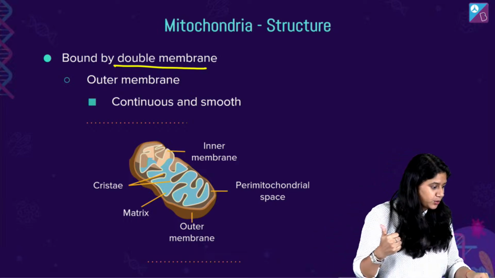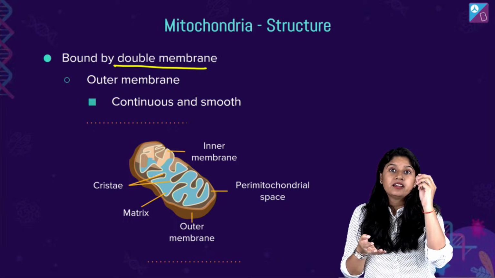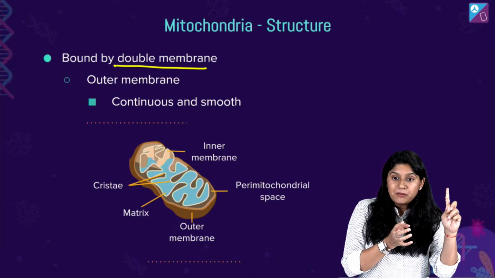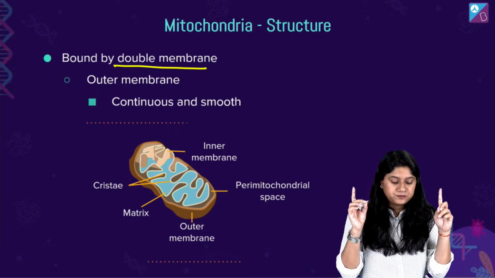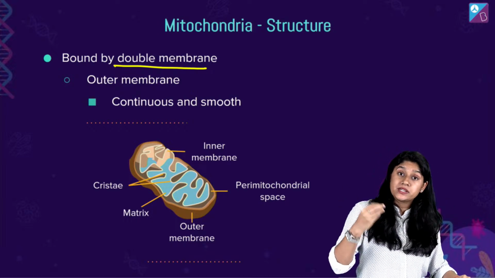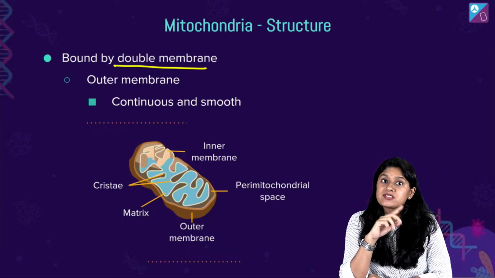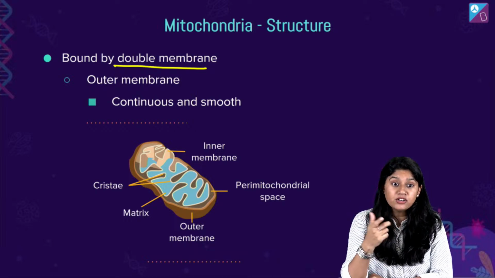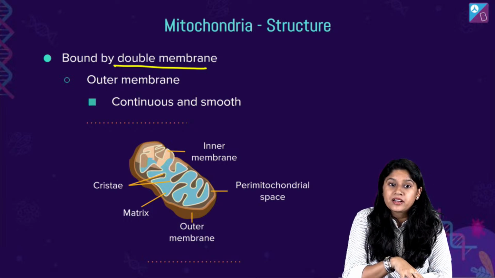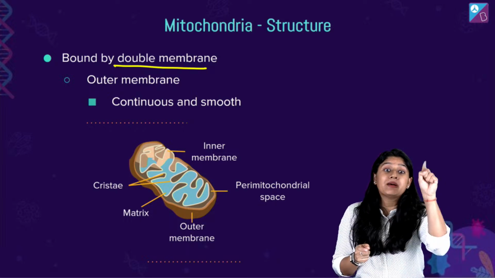ER. Now let me ask you a question, everyone. ER, Golgi apparatus or Golgi bodies, lysosomes, vacuole, are all of these single membrane structures or double membrane? जल्दी से बताइए. हमने last class में पढ़ा था endomembrane system. So do all the organelles of the endomembrane system have single or double membrane? Very good. They all have a single membrane. अभी हम जो आज पढ़ रहे हैं, except the ribosomes, both the mitochondria and plastids have a double membrane structure.